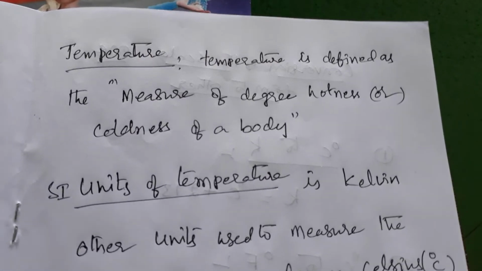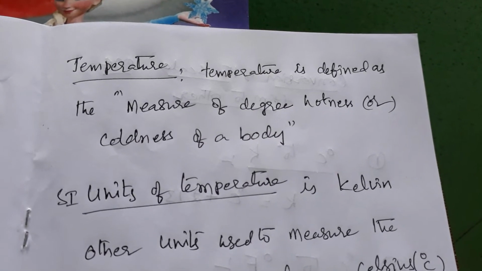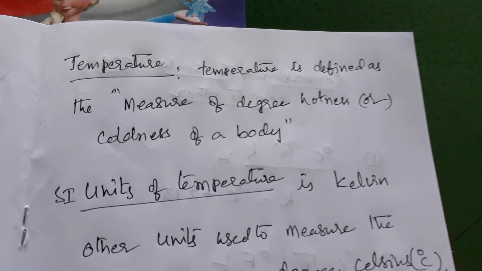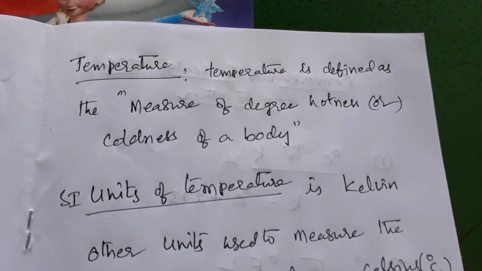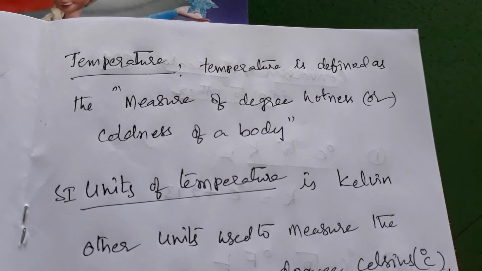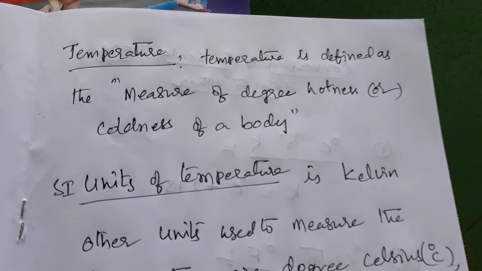Generally, we think temperature is heat, but it's not heat. Temperature is a different measuring quantity. It expresses the degree of hotness or coldness of the body.